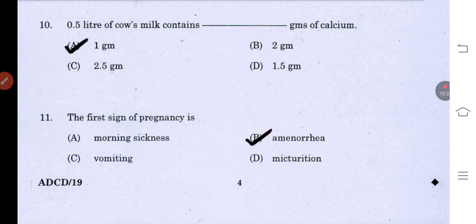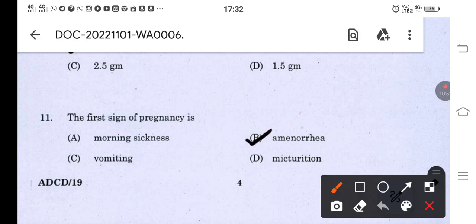The first sign of pregnancy, they have given 4 options: morning sickness, amenorrhea, vomiting, micturition. Amenorrhea means the absence of menstruation for 3 months. This will be the first sign of pregnancy. When coming to the other options, like morning sickness, early in the morning the pregnant mother will feel nausea or vomiting, like that.